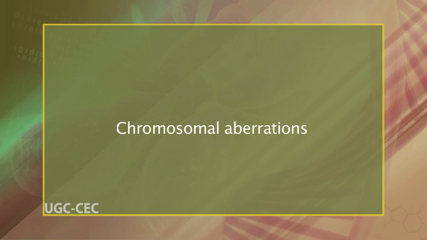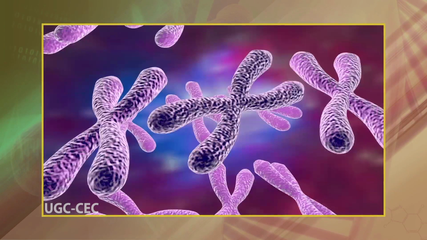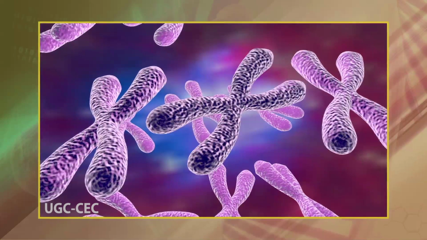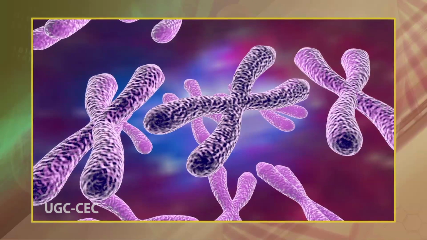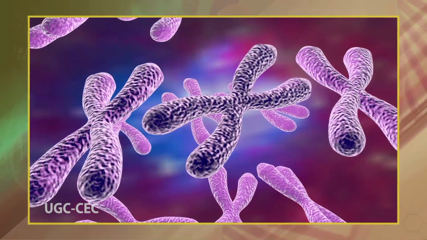Dear students, let us first of all discuss chromosomal aberrations. A chromosome abnormality, disorder, aberration or mutation is a missing, an extra or an irregular portion of chromosomal DNA. It can be from an atypical number of chromosomes or a structural abnormality in one or more chromosomes.